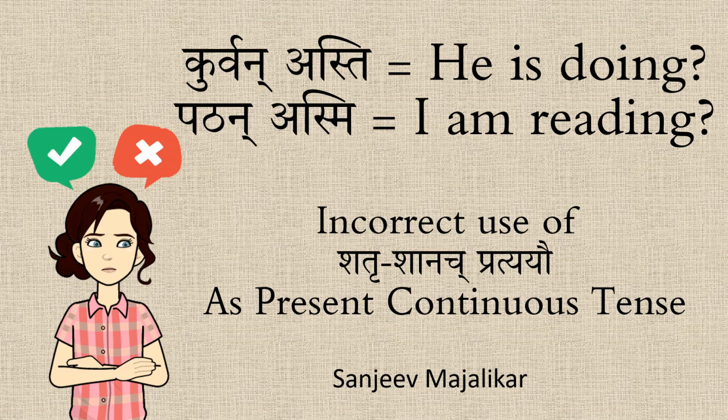Namaskara. In this video, we will look at the incorrect usage of Shatru and Shanach Krit Pratyayas, which are being incorrectly used to form sentences which are thought to be in the present continuous tense. Something like Saha Karyam Kurvan Asti or Aham Pustakam Pathan Asmi, or Vargaha pravartamanaha asti. We will see why these sentences are incorrect and how to form them correctly.